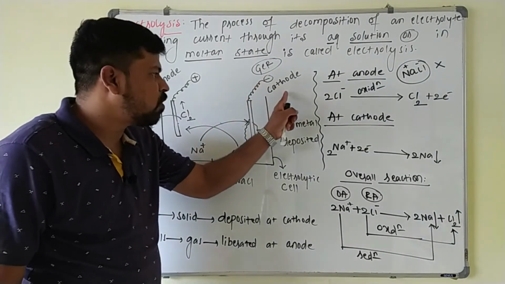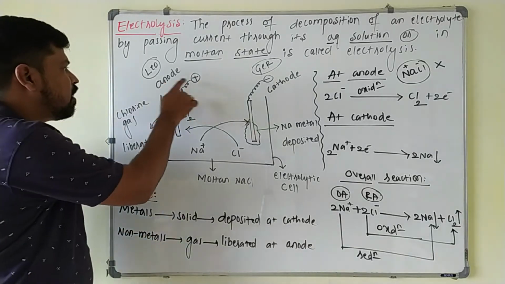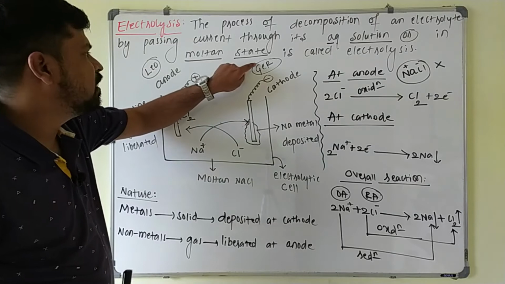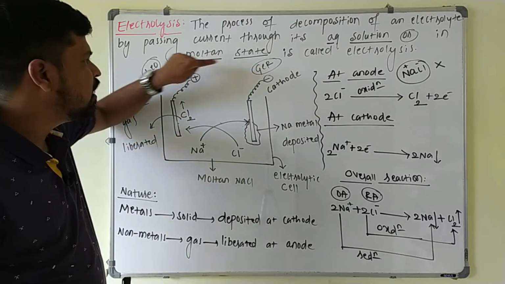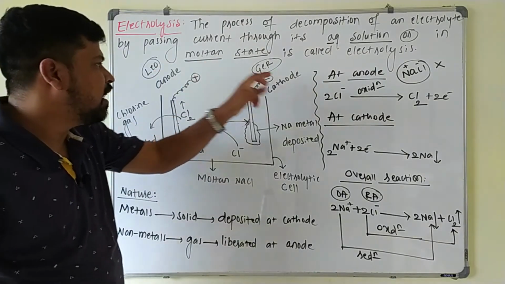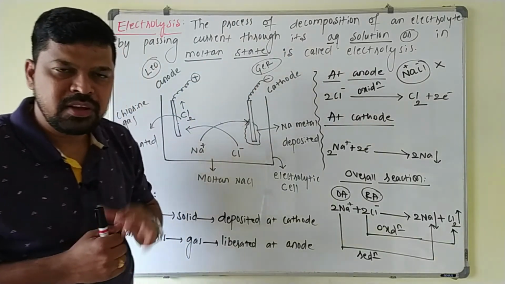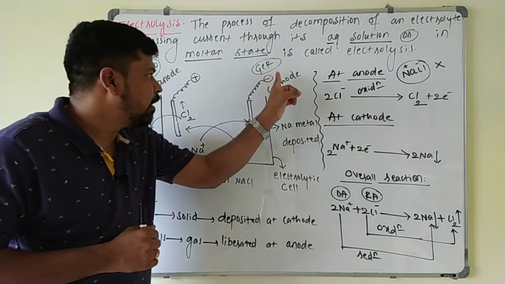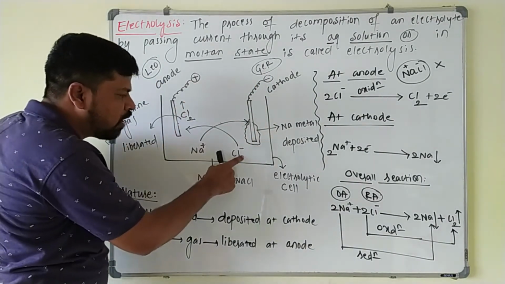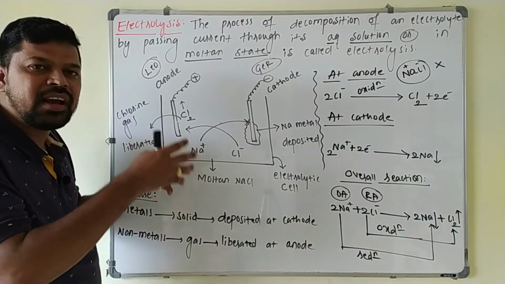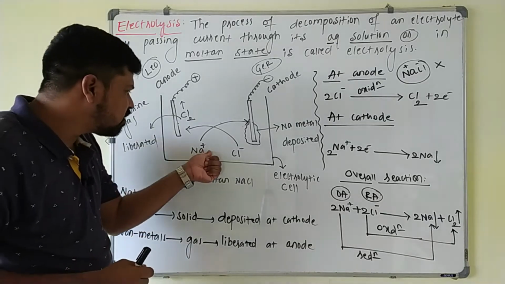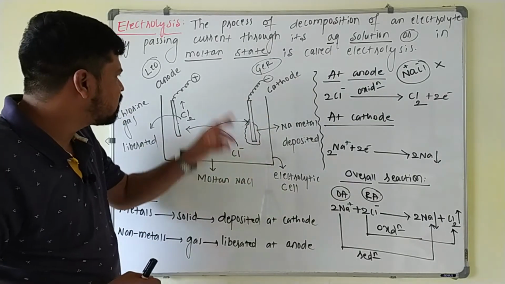This negative terminal is called what? Cathode, and the positive terminal is called what? Anode. Already we know the shortcut, that is LEO: loss of electron is oxidation, gain of electron is what? Reduction here. At the anode, oxidation takes place; at the cathode, reduction takes place. One thing you keep in mind, this negative terminal will attract cations. This positive terminal will attract what? Anions.